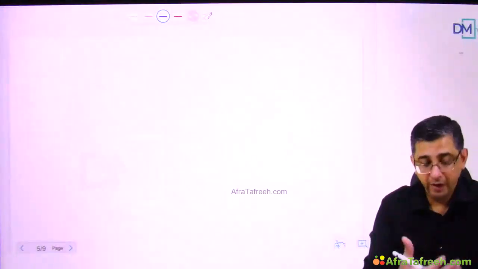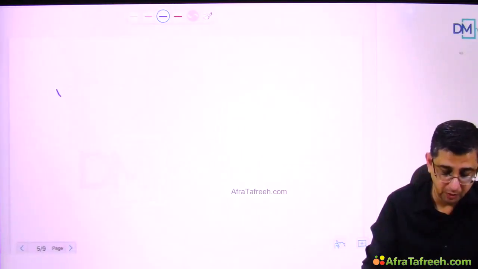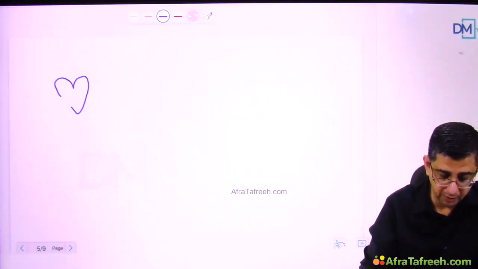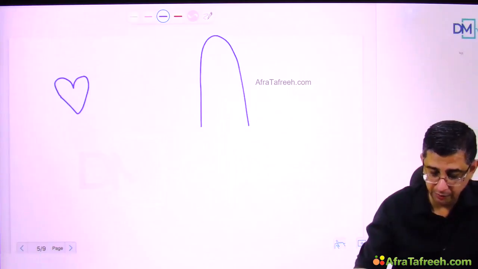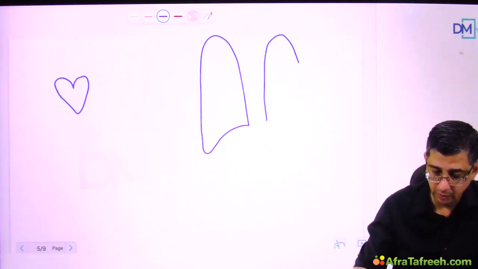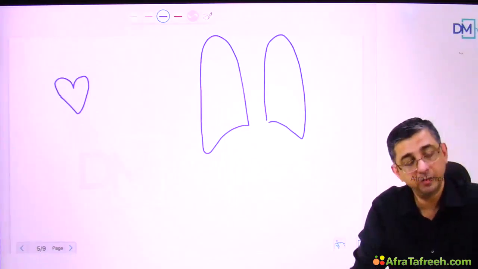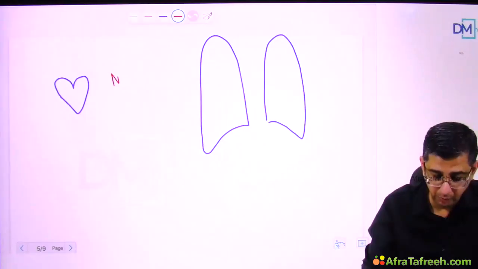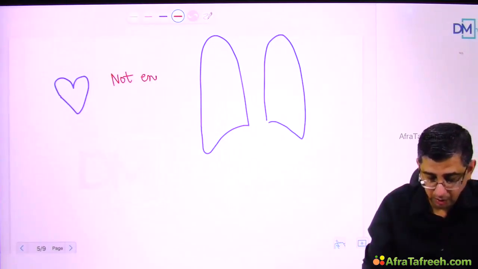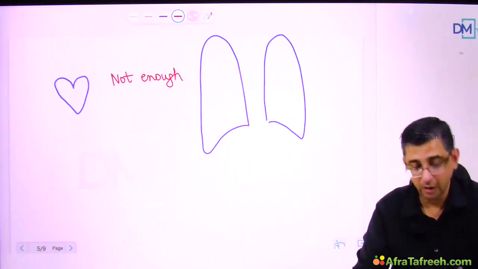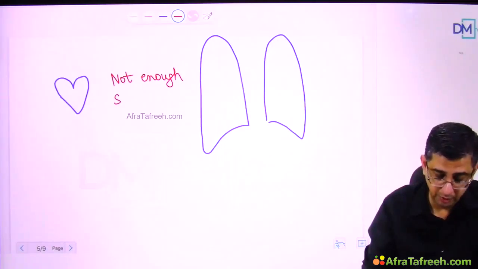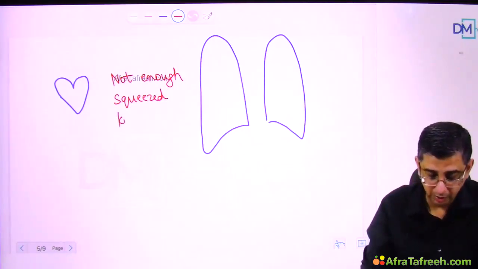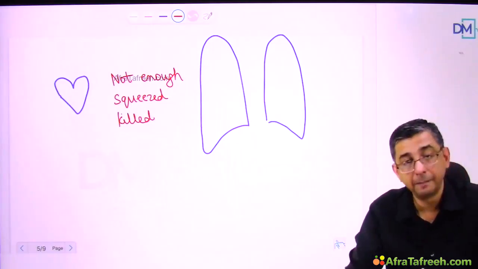So my thought process while I'm resuscitating the patient would be like this. One problem could be that the heart is not getting sufficient inflow, that is hypovolemia. Another possibility is that the lungs are not getting sufficient oxygen, so hypoxia and hypovolemia can be remembered here. 2 H's have been solved. How to remember them? I say that again. Heart is not getting enough. Lungs are not getting enough. So hypovolemia and hypoxia. Another possibility is that the heart is squeezed from outside, or the lungs are squeezed from outside, or the heart tissue has died, or the lung tissues have died.